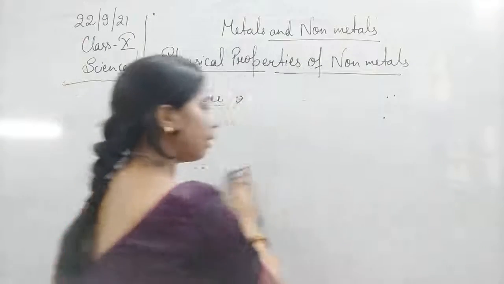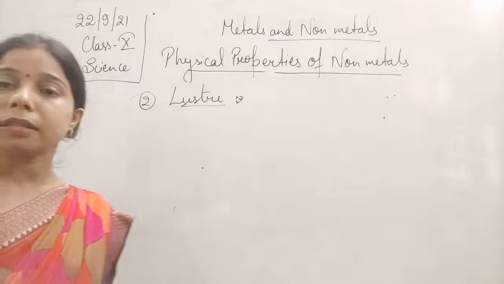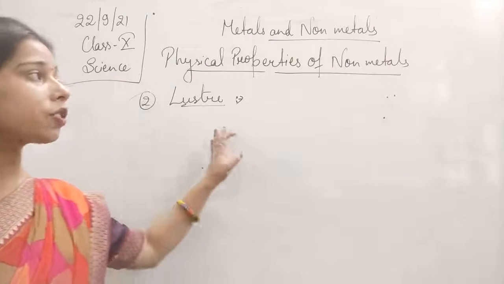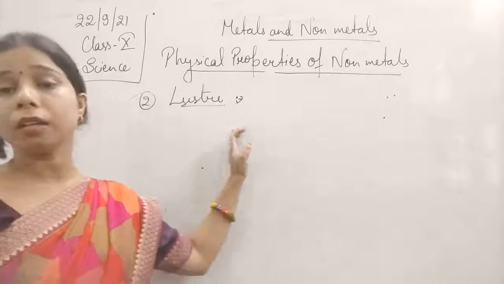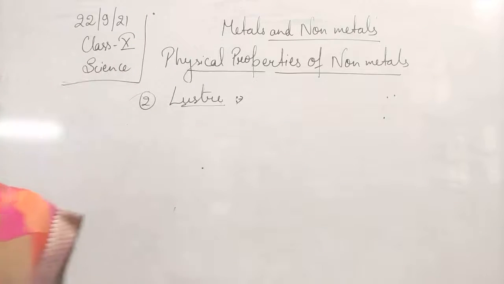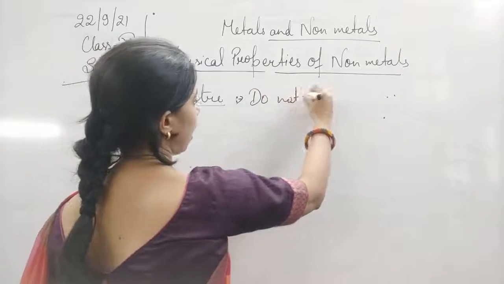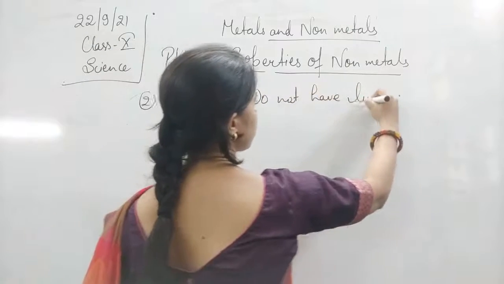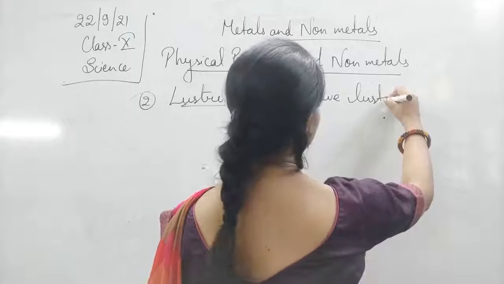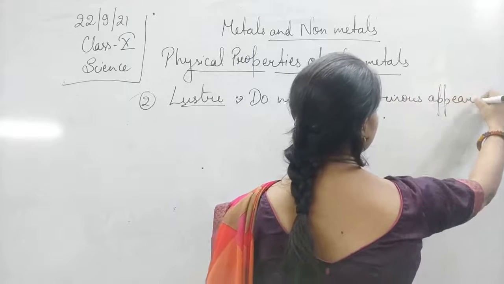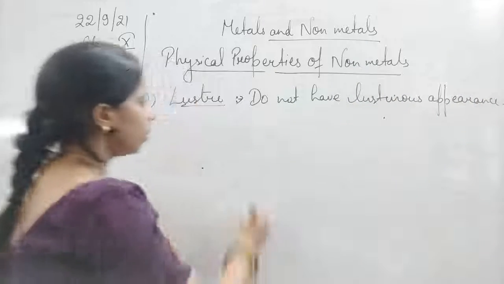But when we look at the surface of the non-metals, they are generally non-lustrous, they do not have a shiny appearance. Their surface is dull. So they do not have a lustrous appearance.